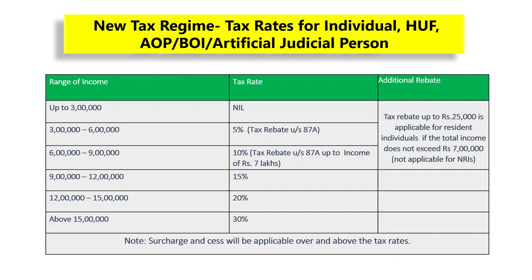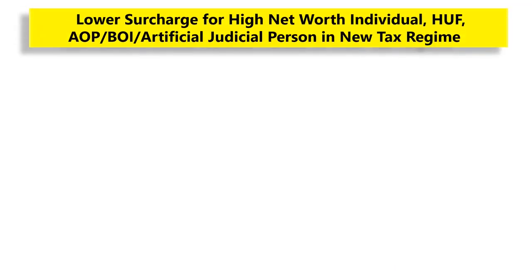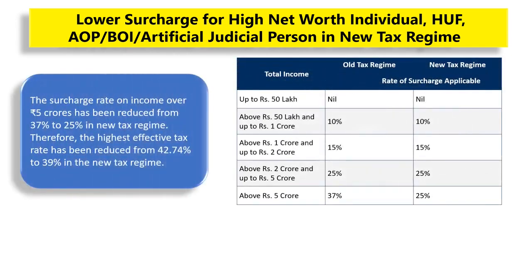Please note, surcharge and cess will be applicable over and above the tax rates in both the old as well as new tax regime. However, a lower surcharge rate is applicable for high net worth individuals, HUFs, association of persons, body of individuals and artificial juridical persons in the new tax regime, where the surcharge rate on total income above Rs 5 crores has been reduced from 37% to 25%. Therefore, the highest effective tax rate has been reduced from 42.74% to 39% in the new tax regime.